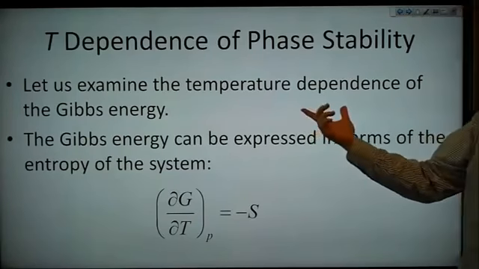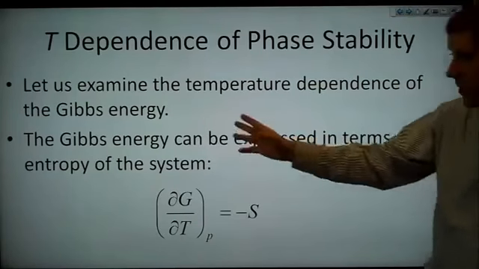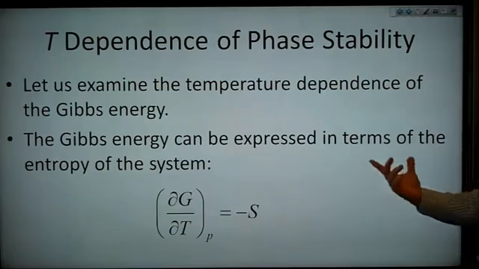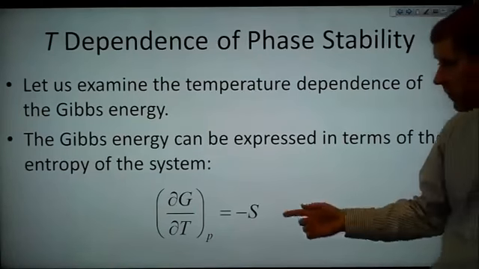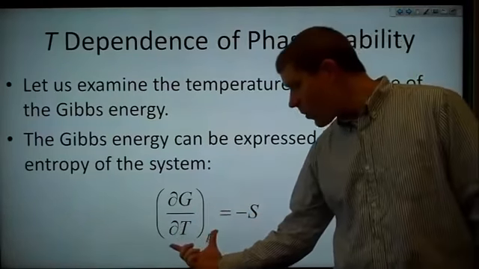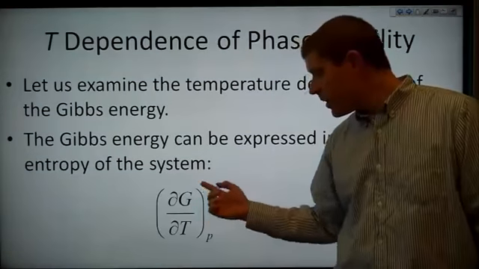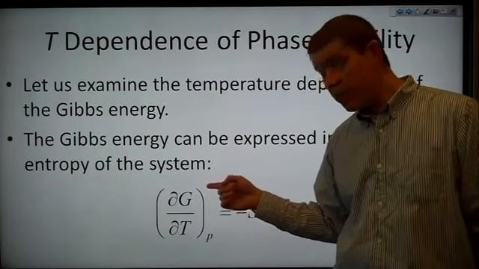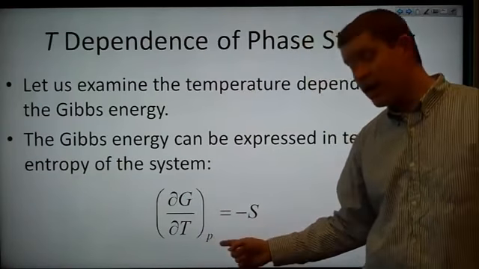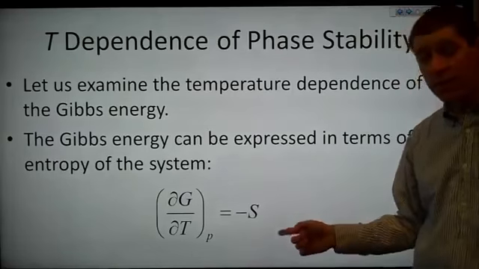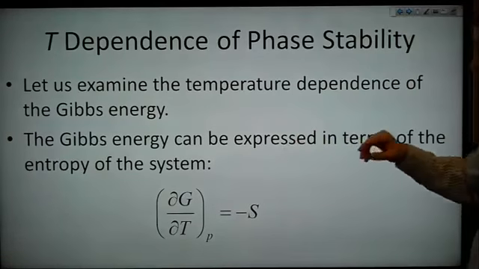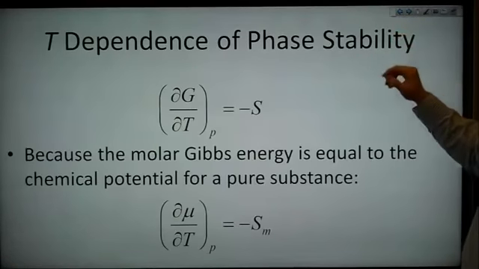So let's look at the temperature dependence of the Gibbs energy. The Gibbs energy can be expressed in terms of the entropy of the system, where we have this partial derivative. The partial derivative of Gibbs energy with respect to temperature at constant pressure is equal to the negative of the entropy. We've already shown this before.